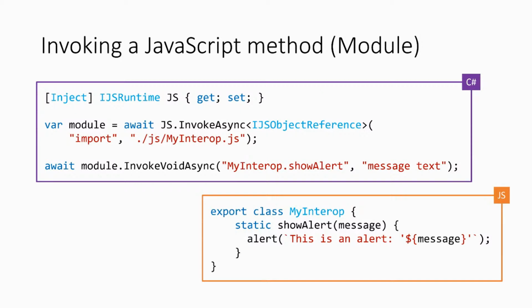And then, just like in the previous example, we call invoke, we pass in the name of the method, and pass in the parameters.